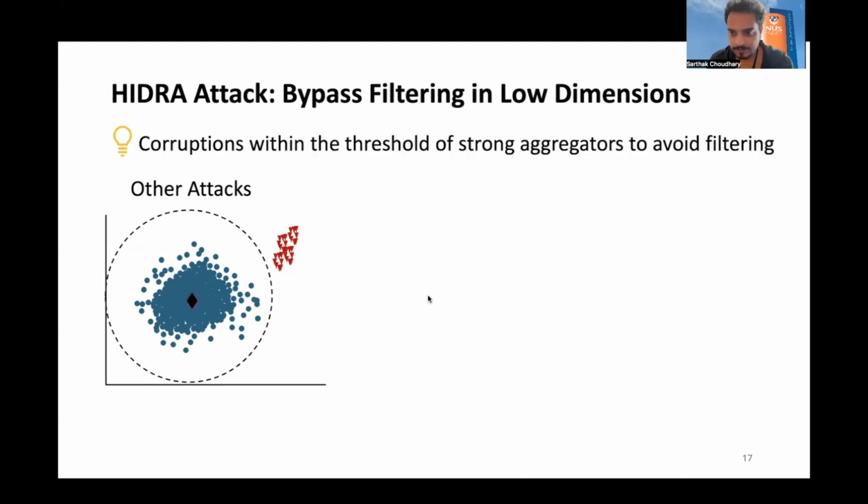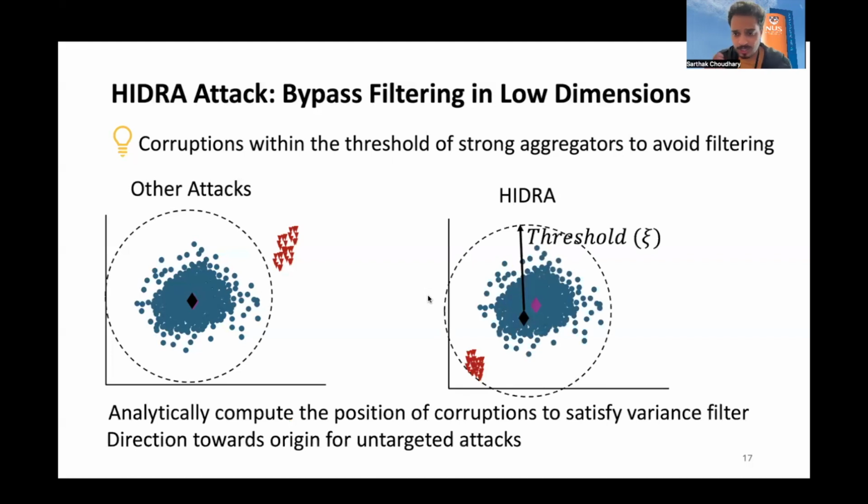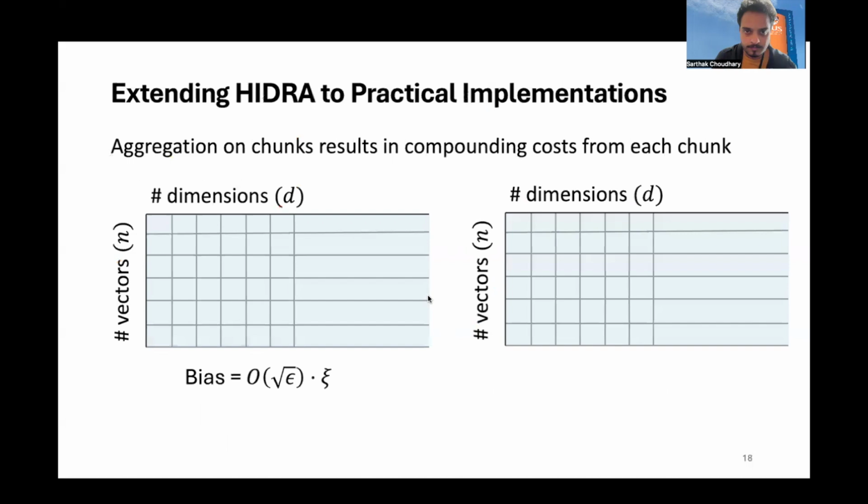In Hydra, our key idea is to place corruptions within the threshold of filtering-based aggregators to avoid filtering. To do that, we analytically compute the position of such corruptions such that the corruptions do not increase the variance beyond the threshold given by the benign variance. And because in Hydra we want to perform untargeted attacks, we choose the direction opposite to the estimated benign mean. We show that Hydra generates optimal bias for filtering-based aggregators.